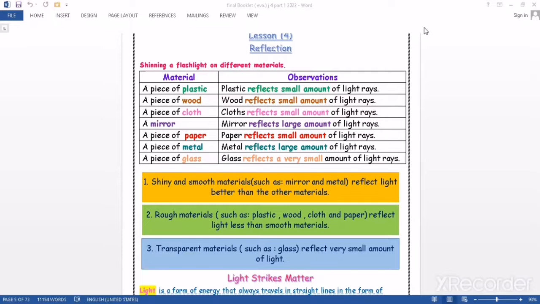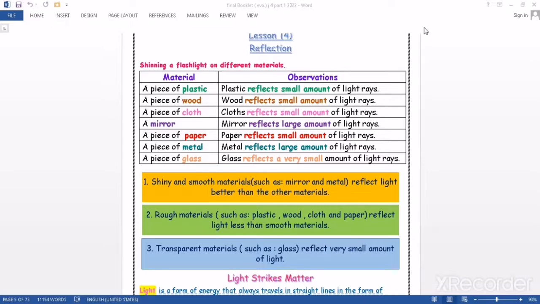absorbed by the matter. Now, if we have 3 types of matter, like plastic, wood, clothes, or paper, and we shine a source of light on them, we will find that the light will be absorbed in a large amount and reflected in a small amount.